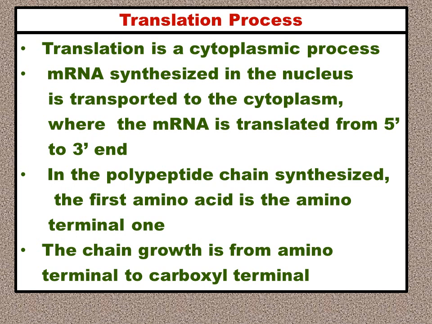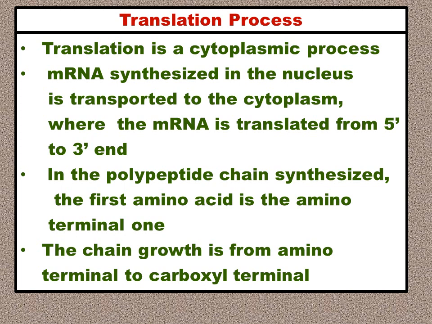And further, the polypeptide chain is synthesized with the first amino acid attached from the amino terminal end. So what is the direction of synthesis of the new polypeptide chain? What is the polypeptide chain? It is nothing but the polymer of amino acids or the new protein which is being synthesized on the ribosomal unit, right? So the polypeptide chain is synthesized in which direction? From the amino end to the carboxyl end.